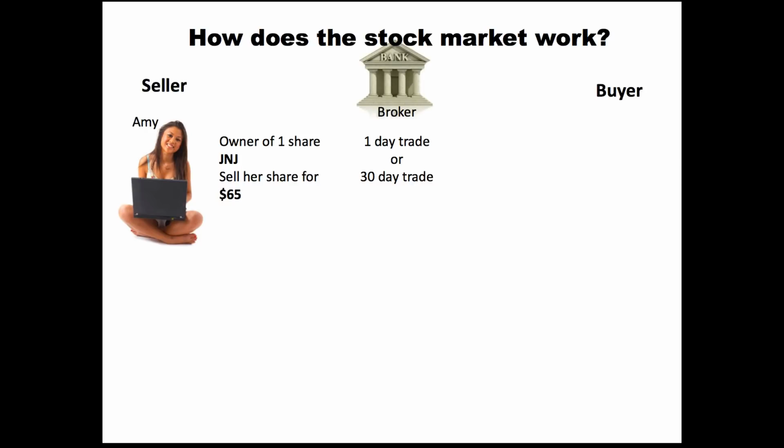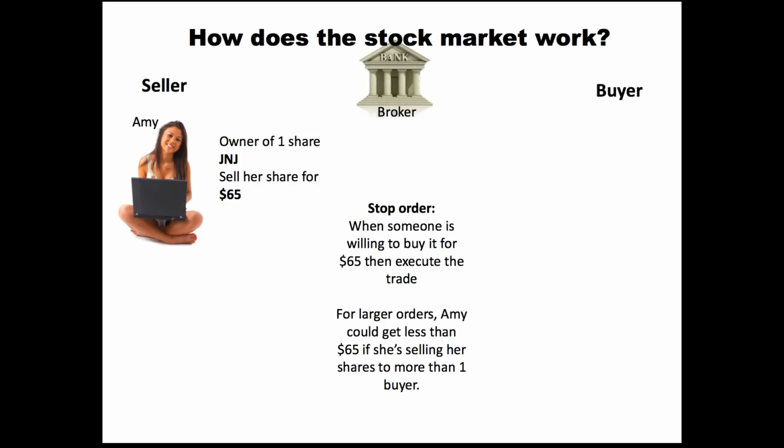So when Amy does this and she's going to sell her one share, she has the ability to put it on the market for one day for her $65 that she wants, or she could set it up for a 30-day trade, meaning that she has 30 days to find somebody that will buy her share for $65. Now, the first type of order that we're going to talk about is what's called a stop order. And this is when somebody is willing to buy it for $65, then the trade would be executed.